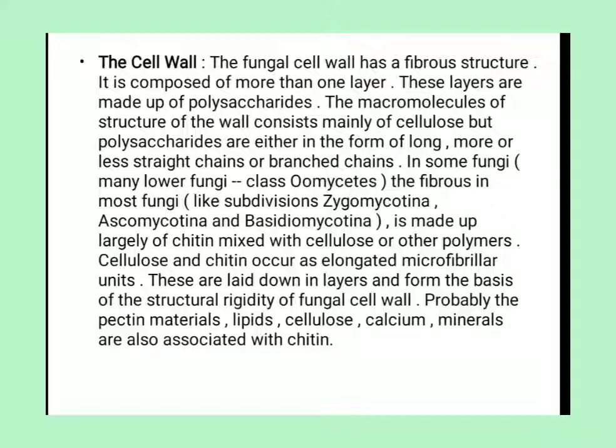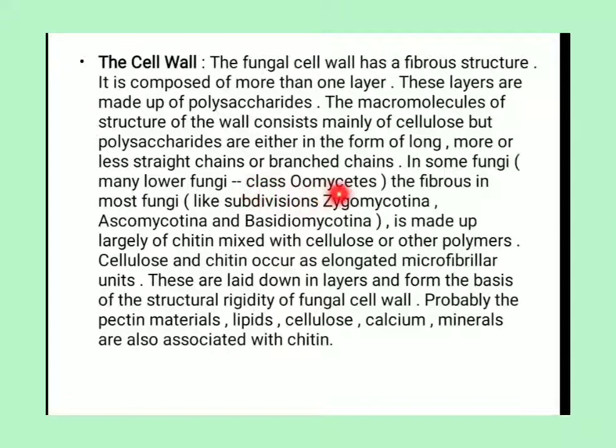You can see in this figure there are two layers, made up of polysaccharides. The macromolecules of the wall structure consist mainly of cellulose, but the polysaccharides are either in the form of long, more or less straight chains or branched chains. In many lower fungi, like the class Oomycetes, and in most fungi like the subdivisions Zygomycotina, Ascomycotina and Basidiomycotina, the fibers are made up largely of chitin mixed with cellulose and other polymers.